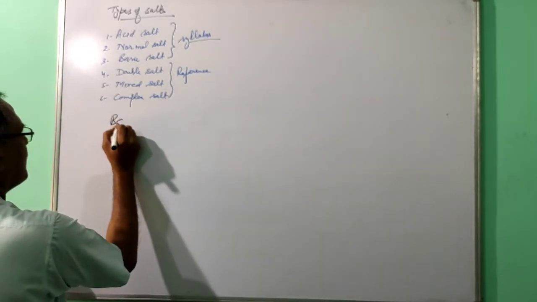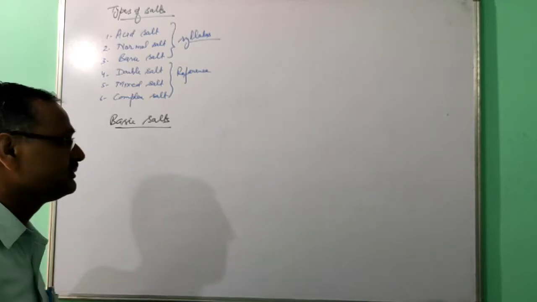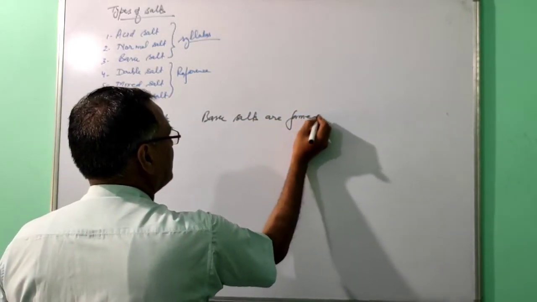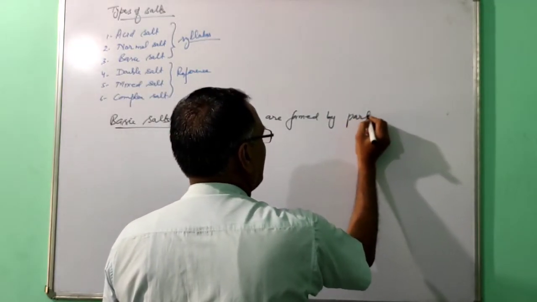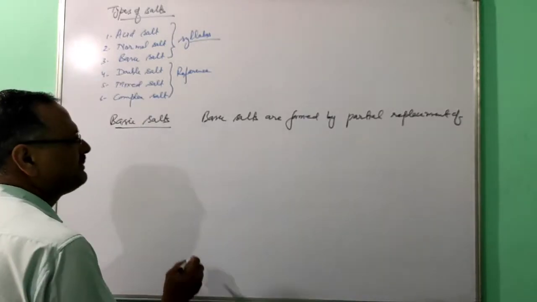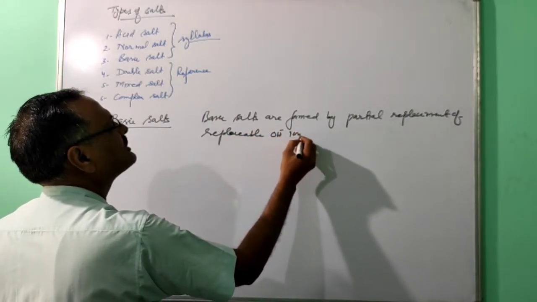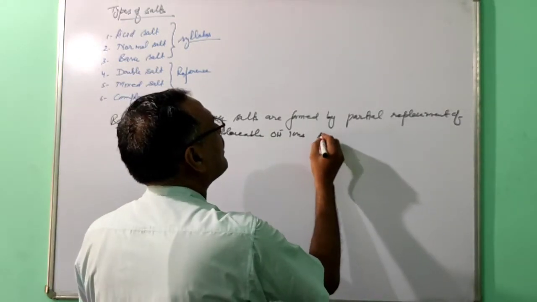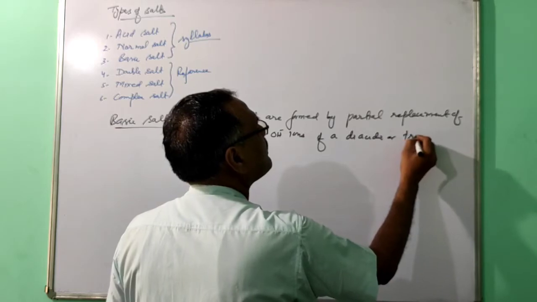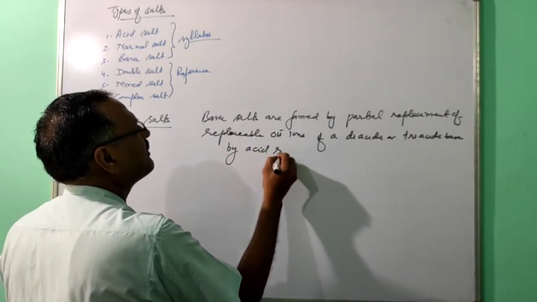Basic salts are formed by the partial replacement of the replaceable hydroxyl ion of a diacidic or triacidic base by an acid radical.